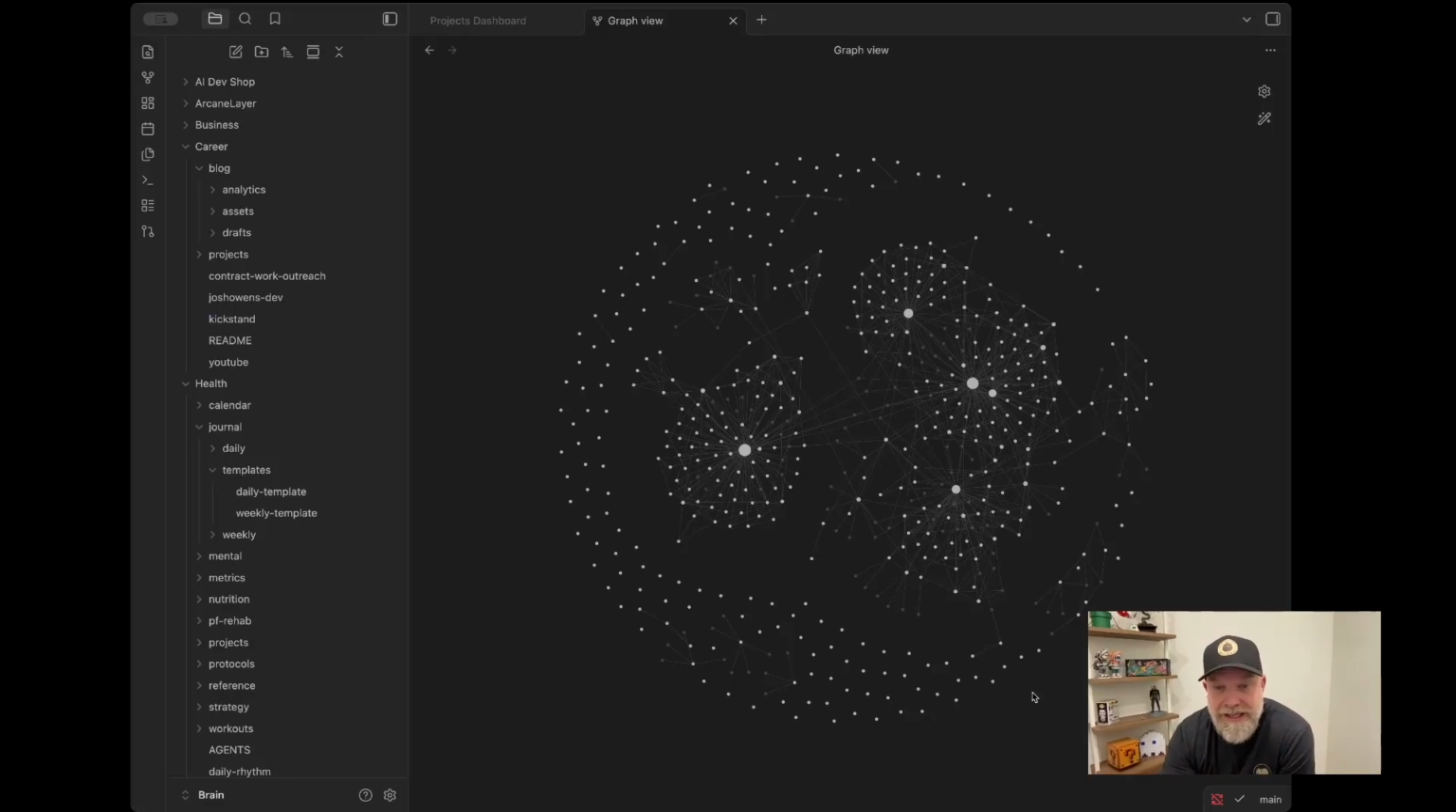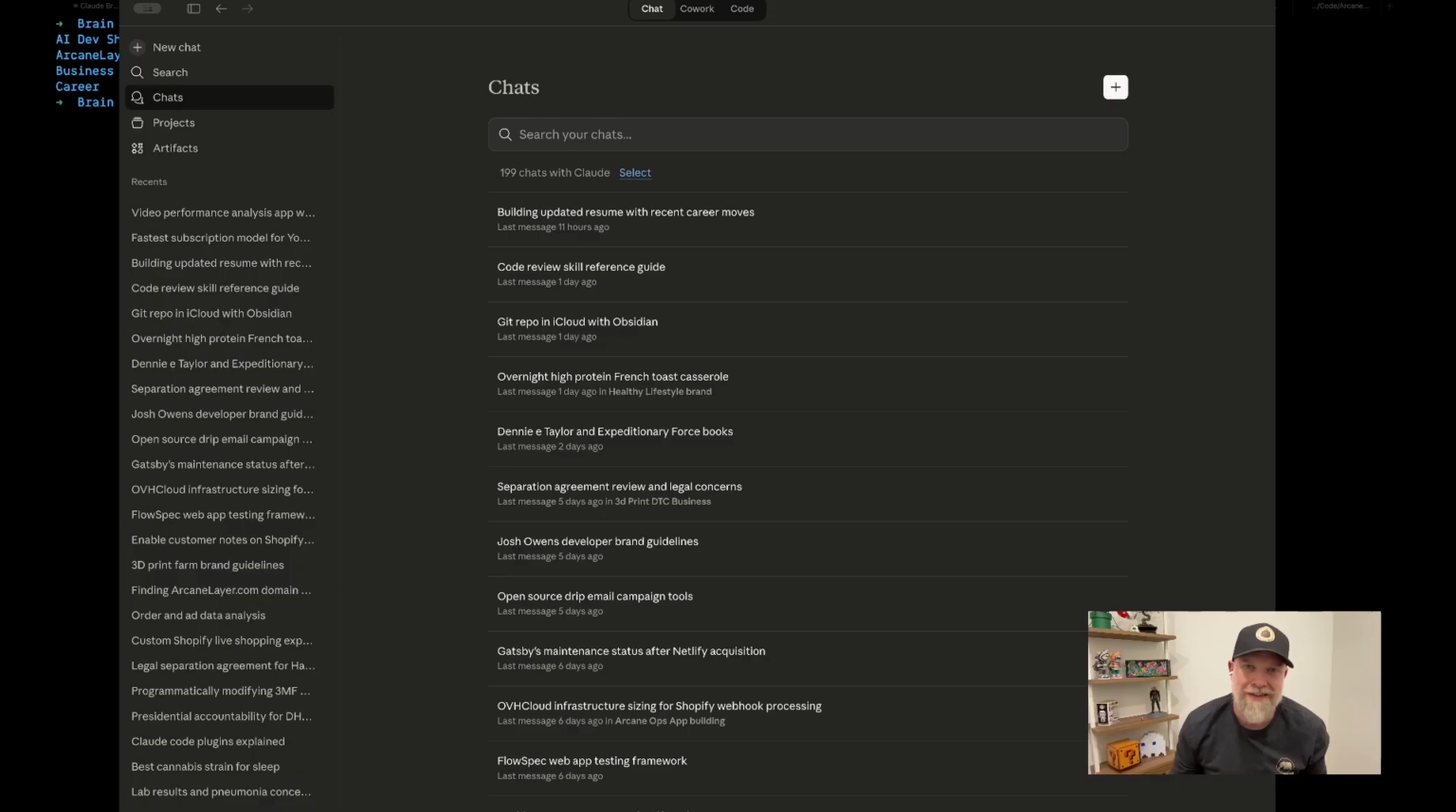I stopped using the Claude web interface and instead started building a Markdown repo in Obsidian. Here's my graph view. Let's dive into it. Do you guys have 199 Claude chats like I do? Because boy, are you in for a treat today.